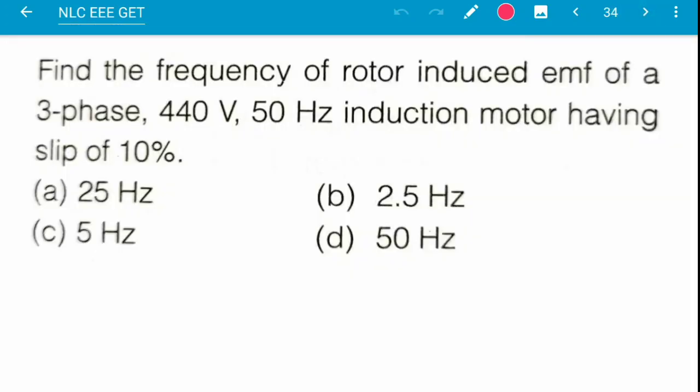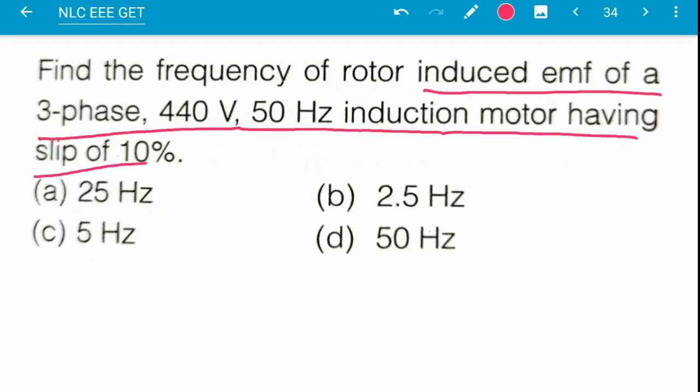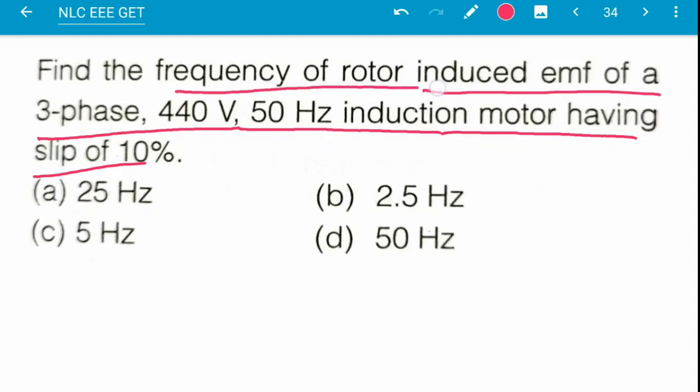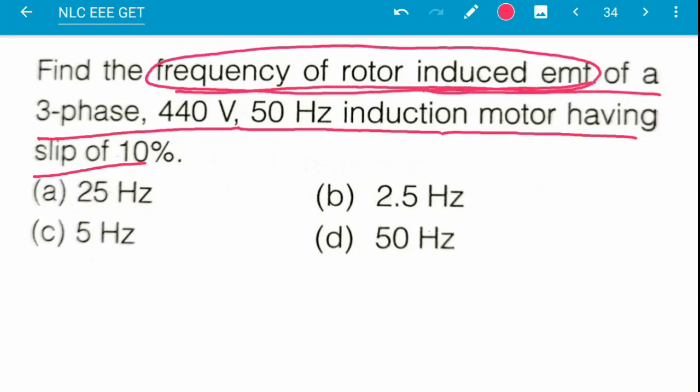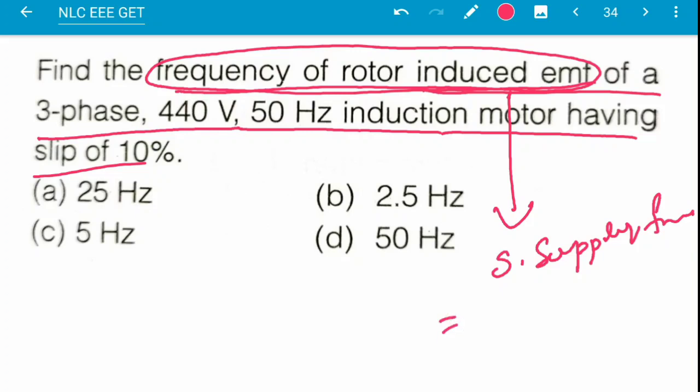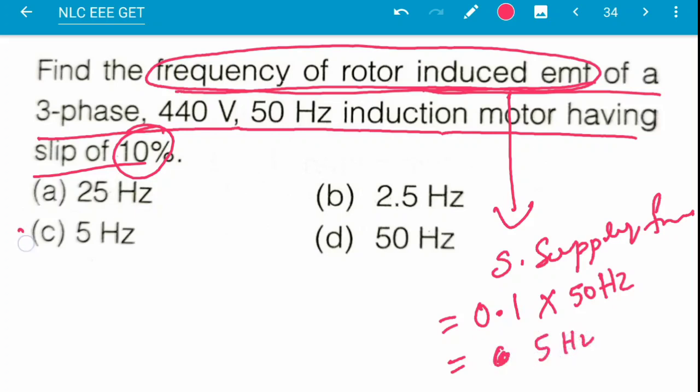Find the frequency of rotor induced EMF of a 3-phase 440 volt 50 Hz induction motor having a slip of 10%. This is the question, and the frequency of rotor induced EMF is given by S, the slip, times the supply frequency. The slip is 10%, which means 0.1, times the supply frequency of 50 Hz. So the answer will be 5 Hz, option C.